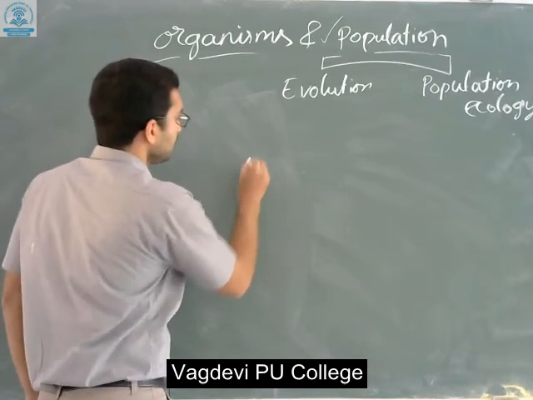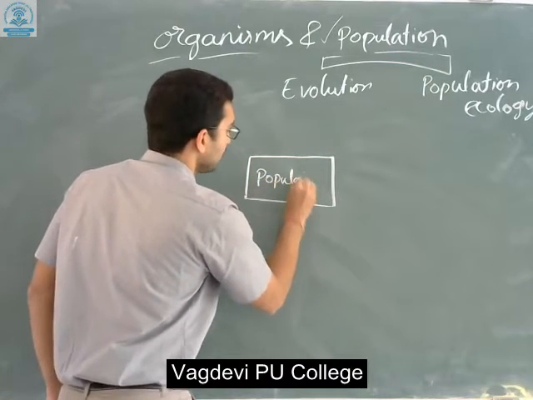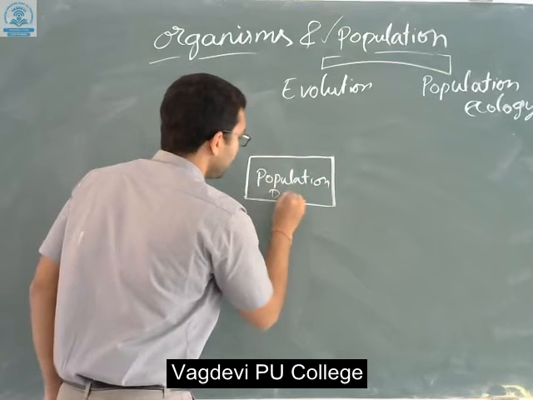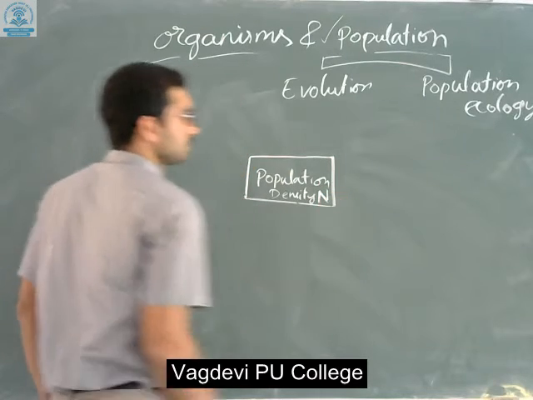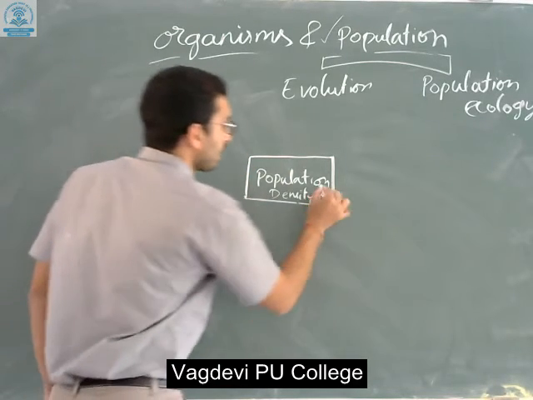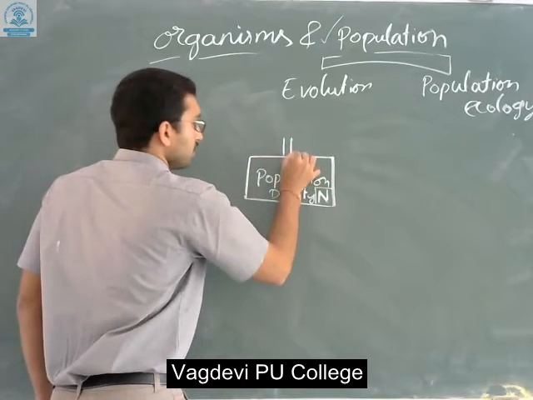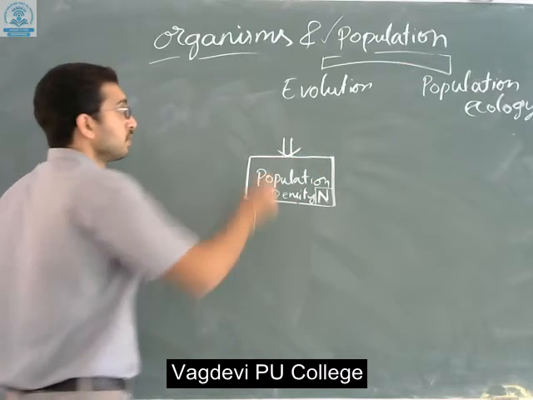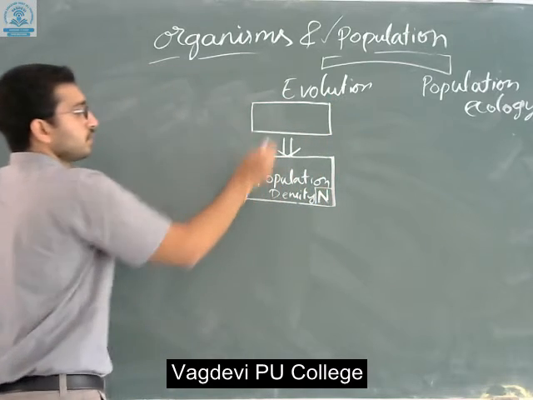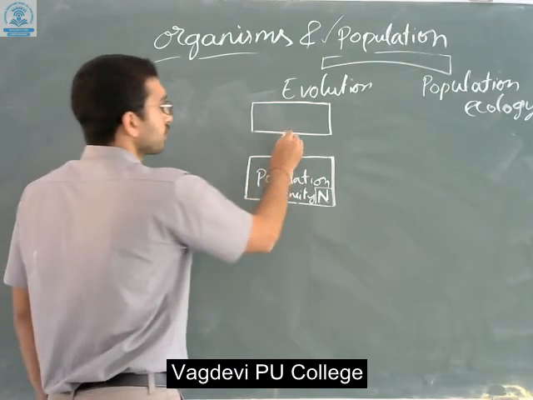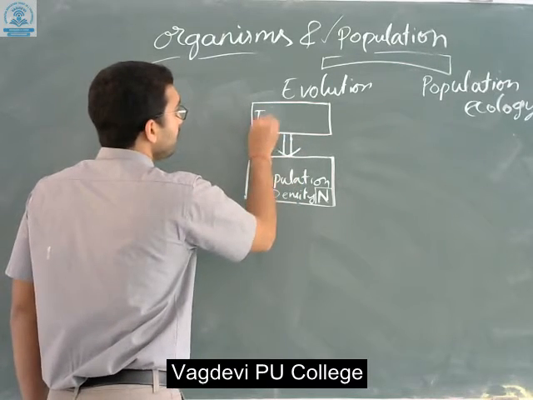Suppose this is the population density, which is denoted with a capital N. Now, a new group of species coming into this population is considered as immigration.